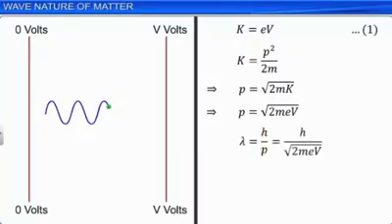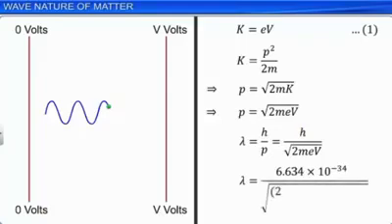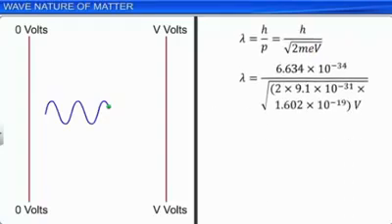Substituting the numerical values of Planck's constant h, which is 6.634 into 10 power minus 34 joule second, mass of the electron m, which is 9.1 into 10 power minus 31 kilogram, and charge on an electron e, which is 1.602 into 10 power minus 19 coulomb, and simplifying, we arrive at the equation lambda equals 1.227 divided by square root of V nanometers.